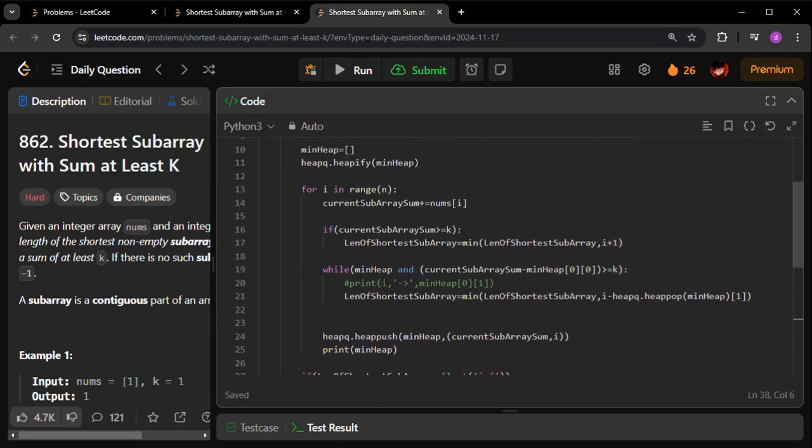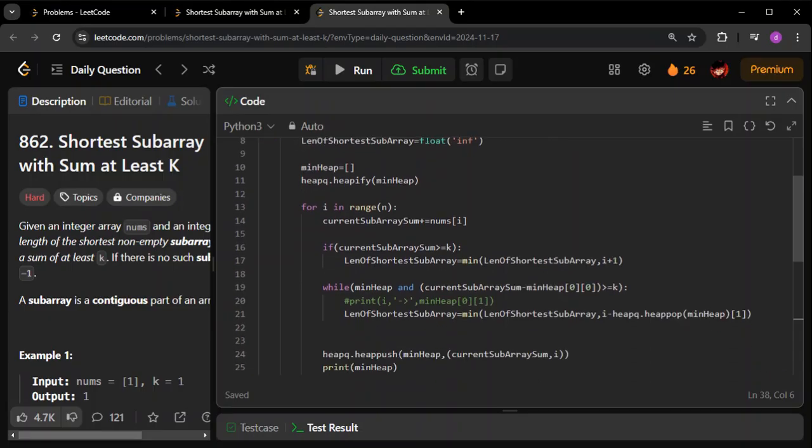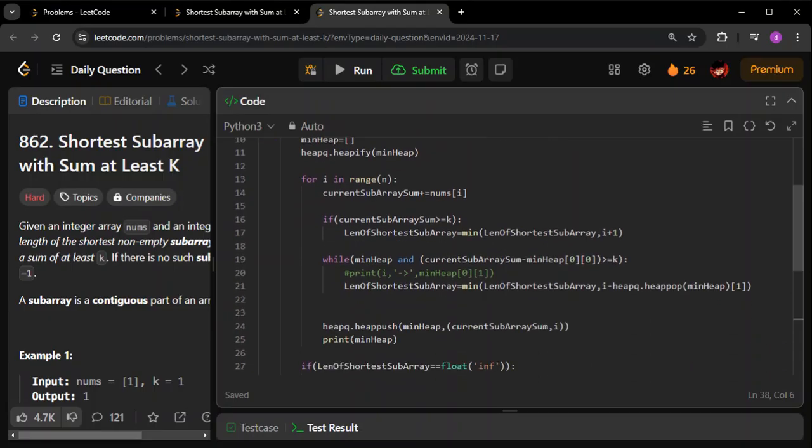I hope you understand why we are using a heap here. We are using the heap because we want the smallest sum to subtract, that is the most negative sum to subtract, or the smallest possible sum to subtract, so that we get the smallest possible subarray. As simple as that. So that is the basic idea.